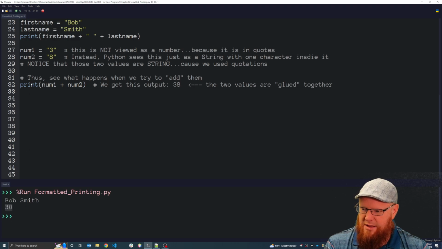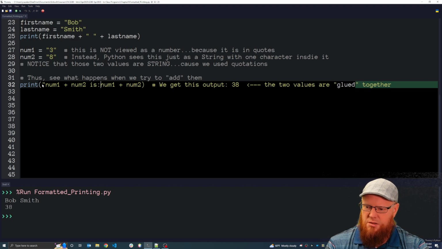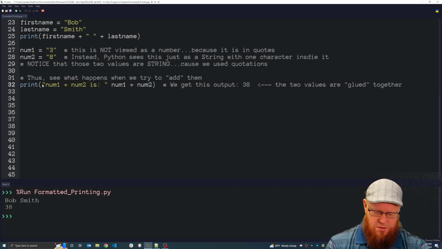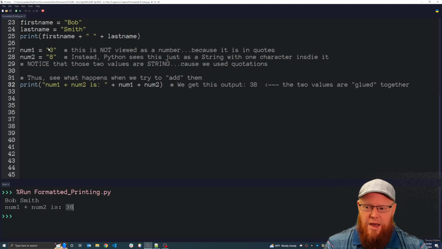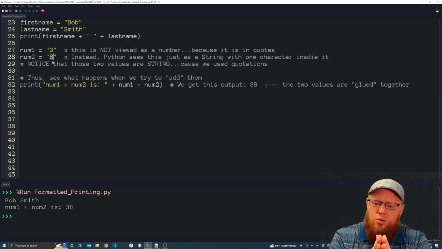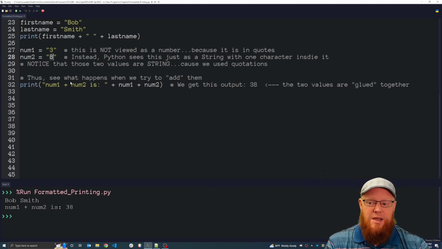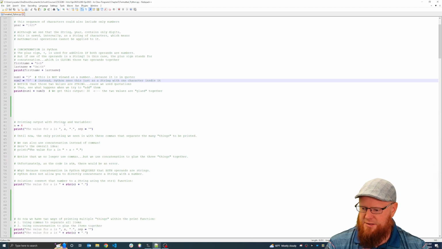We get 38, and let me just put in here a string, num1 plus num2 is, and then I concatenate that just so you can see, num1 plus num2 is 38. We're not adding a 3 and an 8 to get 11, they're being concatenated, they're being glued together. That's what the plus sign does when one or more of the operands is a string.